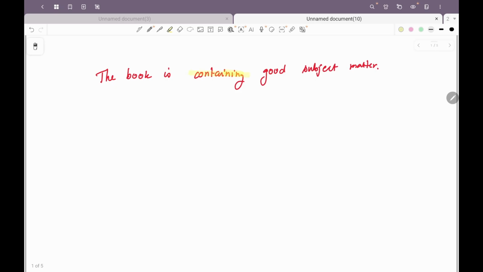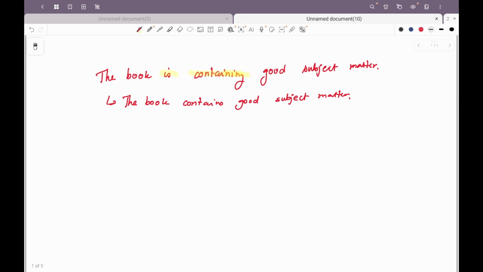Containing is containing. We'll talk about present continuous tense being used. But here again it is a general truth, which means the sentence should be the book contains good subject matter. Correct? So it's going to be just statements like this.